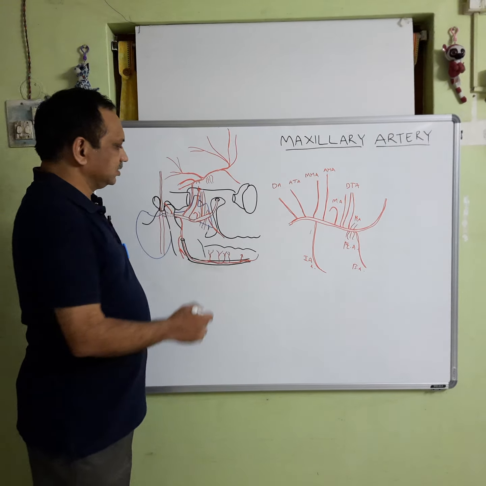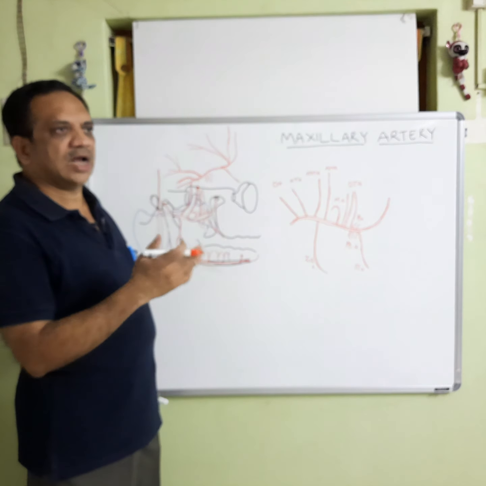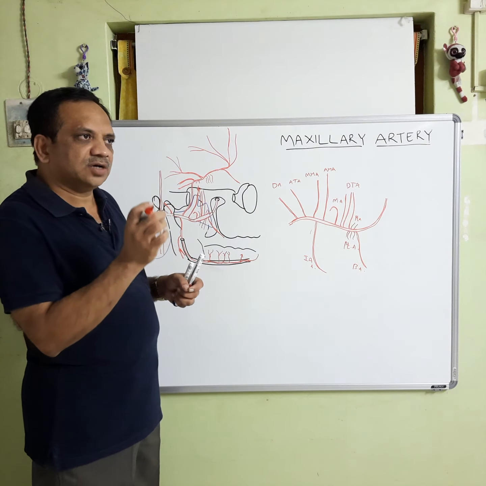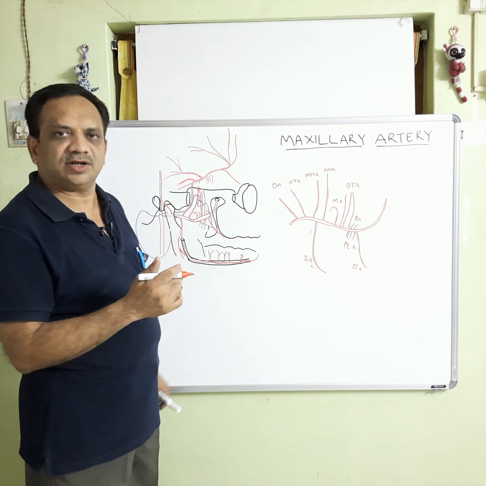So, what are the branches? The first branch is the posterior superior alveolar artery. It originates from the artery immediately after its entry into the pterygopalatine fossa.